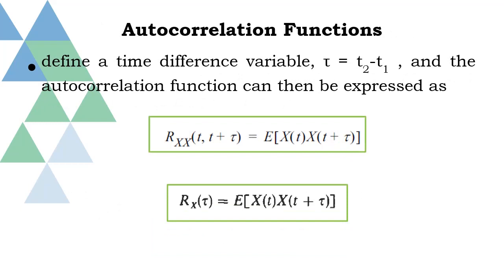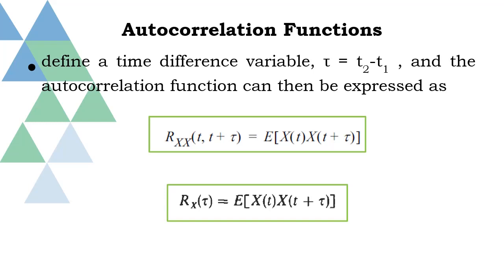We are interested in how the correlation between two samples depends on how far apart the samples are spaced. To find out this relationship, we define a time difference variable tau, which is equal to t2 minus t1. By using this time difference variable, we are redefining the expression for autocorrelation function. Note that instead of t1, we are replacing it with t. So t2 will become t plus tau.